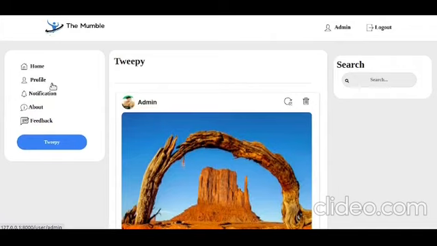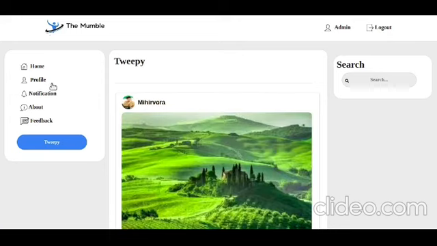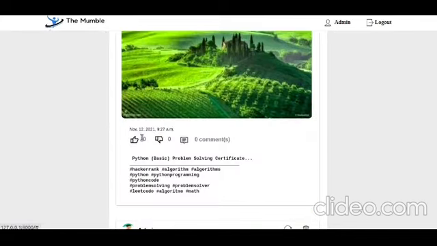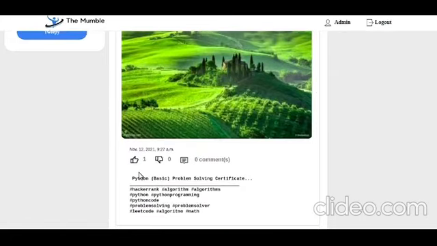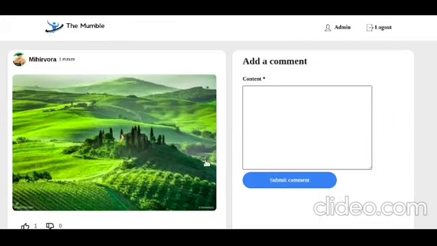The post Mihir Vora uploaded is visible in all the user's followers' accounts, and followers see all the details of the post, like how many likes, dislikes, and comments, and can also like, dislike, and write a comment on the post. For example, I will refresh over here. So the Mihir Vora uploaded post is visible in the admin user account. So admin also gives a like, and here it goes from 0 to +1. Okay, and admin also writes a comment on the Mihir Vora uploaded post.